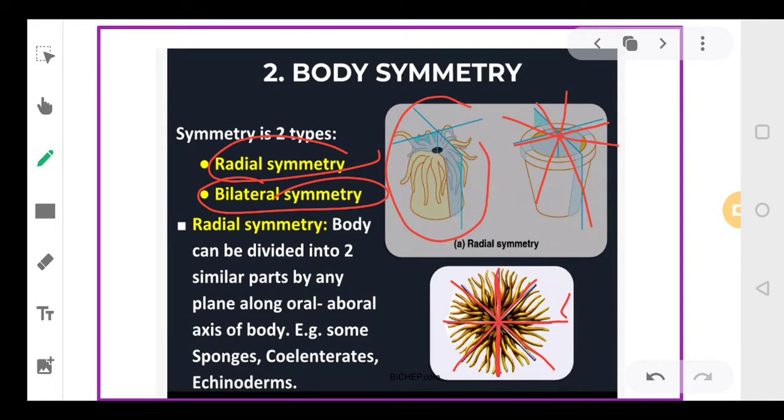So the body of the animal can be divided from any plane. The body can be divided into two equal halves from any plane that passes through the central axis.